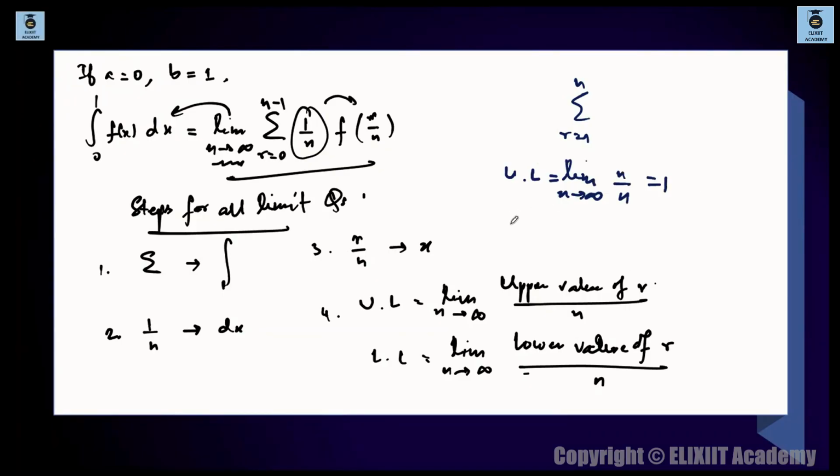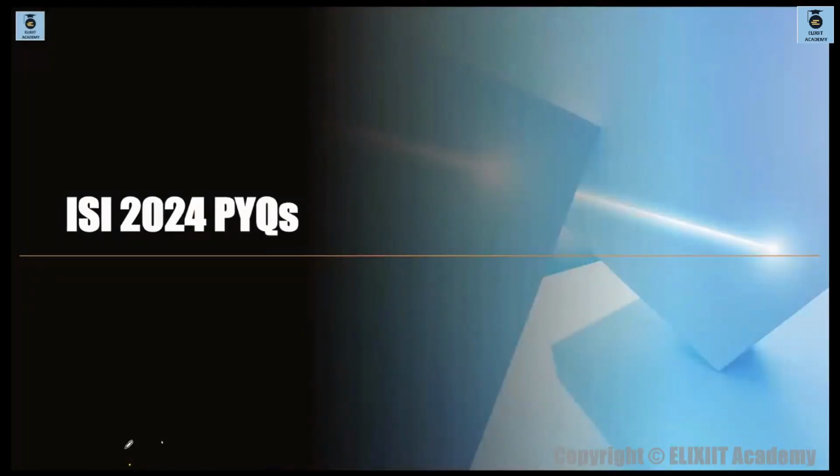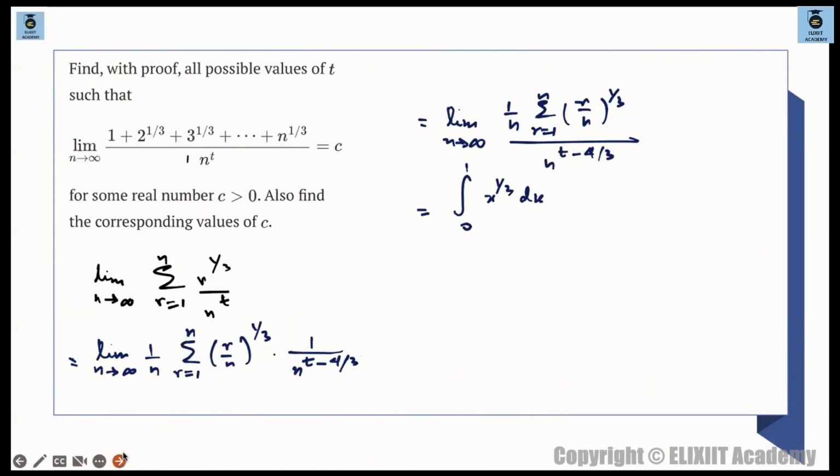हो गया. And lower limit, to decide the lower limit क्या होगा? Limit n tends to infinity. ये डायरेक्टली आपको दिख जाएगा प्रैक्टिस से. So lower limit or lower value of r माने 1, तो 1 by n, and 1 by n माने as n tends to infinity 1 by n will tend to 0. इसीलिए इंटीग्रेशन 0 to 1 हो रहा है. ठीक है, एंड सिमिलरली सी 1 by n has been replaced by dx. Summation has been converted with integration. 1 by n has been replaced by dx, and this function r by n has been replaced by x. So this becomes a function of x now.